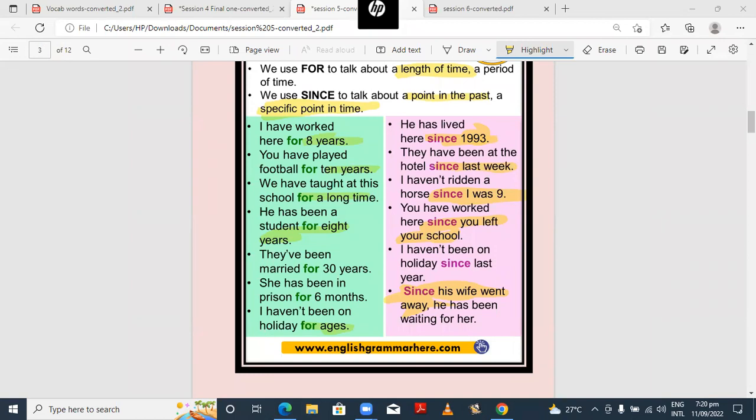I have worked there for 9 years. Okay, fine. Can you tell me the use of since and for? When to use since and when to use for? Since is used when there is a specific time, and for is used when we have to tell the length or a period of time. Good, good, Varisha.